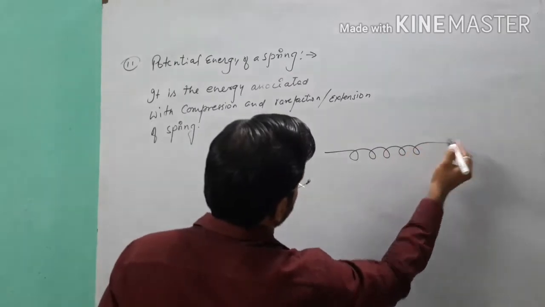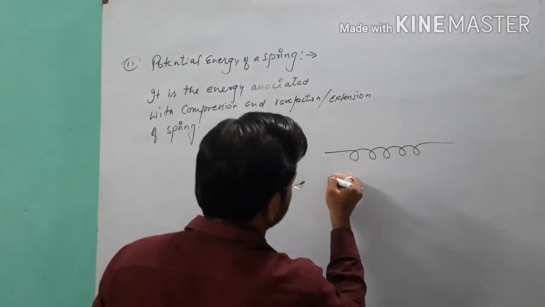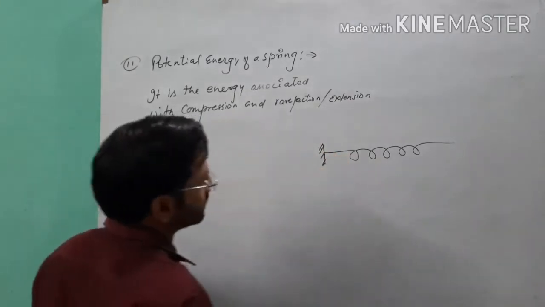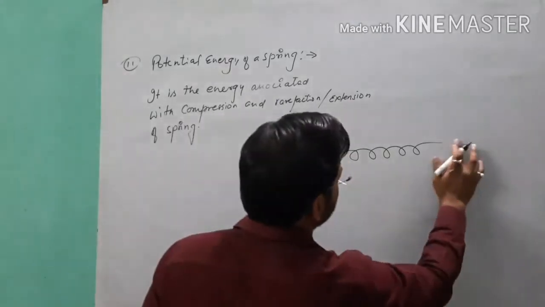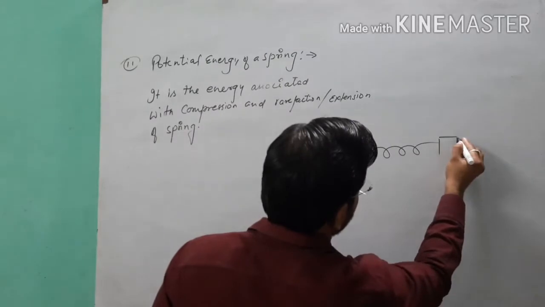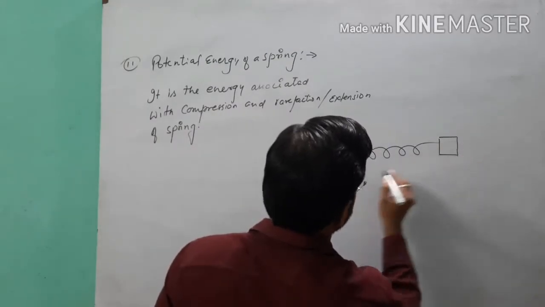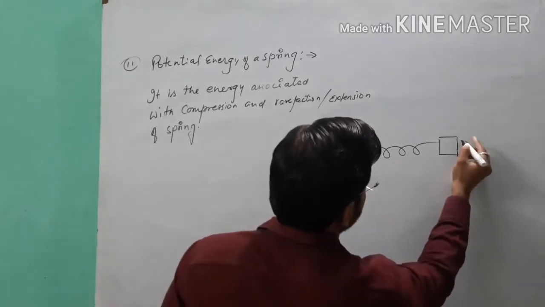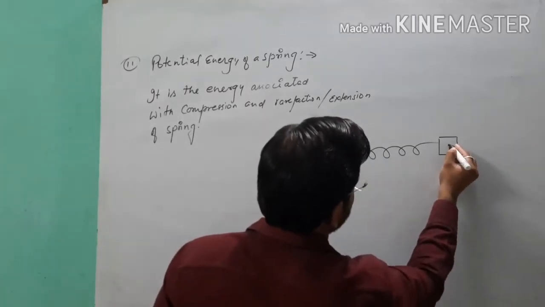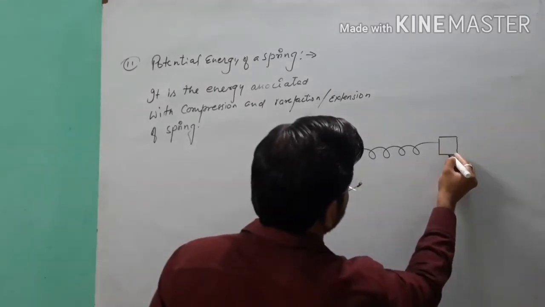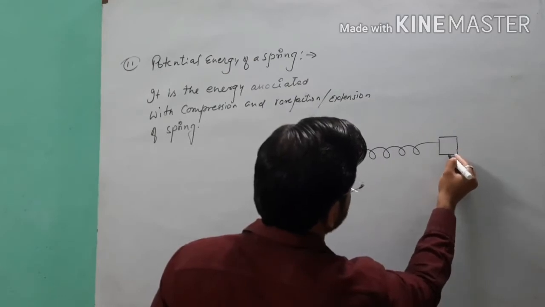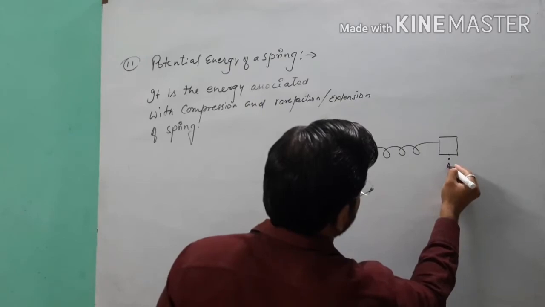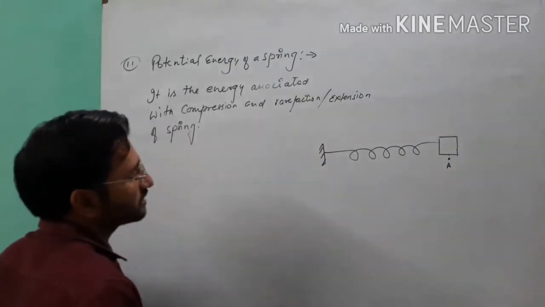So when we are taking a spring, suppose this is a spring and one end of the spring is rigidly bound and another end of the spring is free, and initially the position of the object is supposed to be here at A, so initially the spring is at rest.